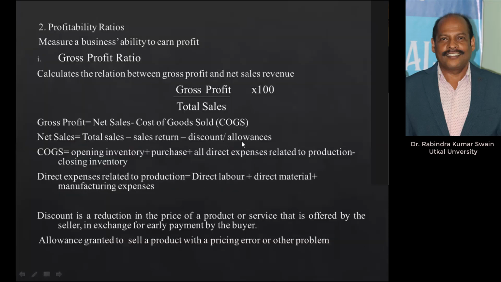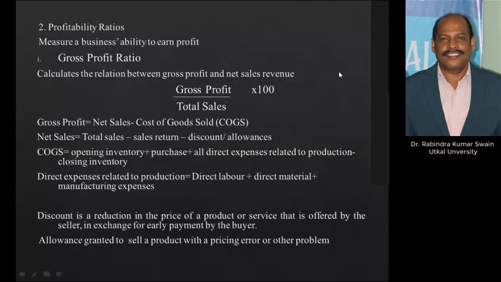Yes, you see, profitability ratio, as I told you, is the indicator of efficiency of operation or day-to-day activities of the business. Whether the business is carrying on its day-to-day activities efficiently or not. So to understand whether the business is efficient in its operation, we have to calculate four particular ratios. One is gross profit ratio, one is net profit ratio, one is operating profit ratio, and another is return on capital employed or return on assets or return on investments.